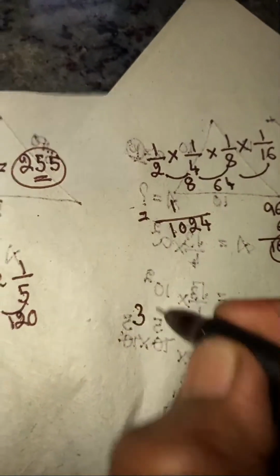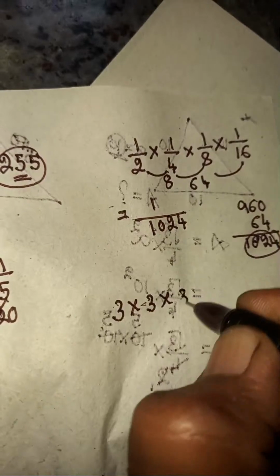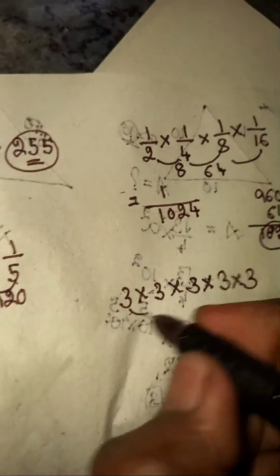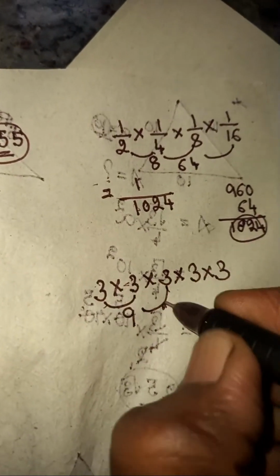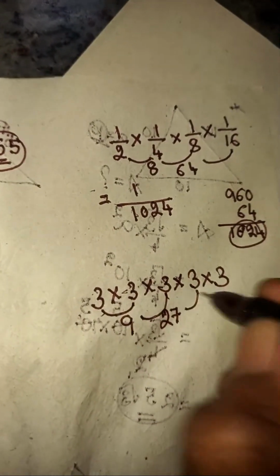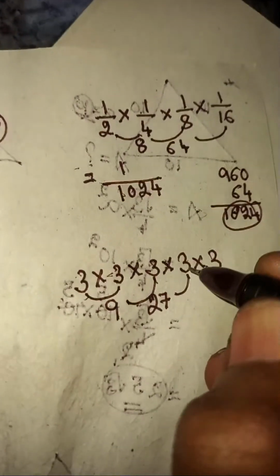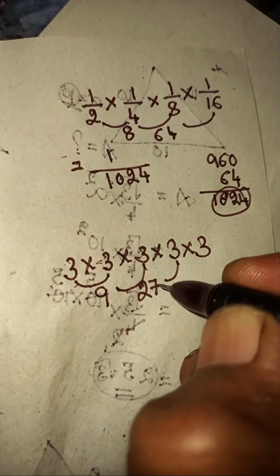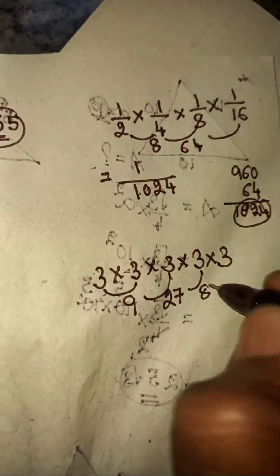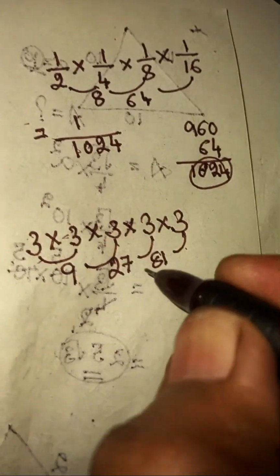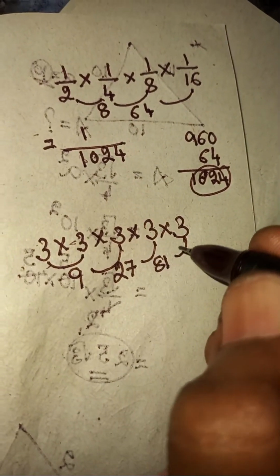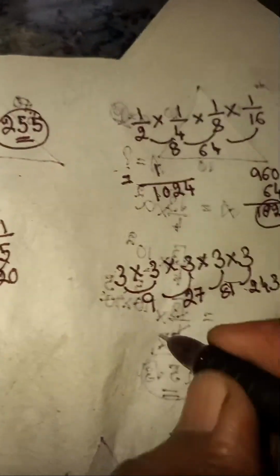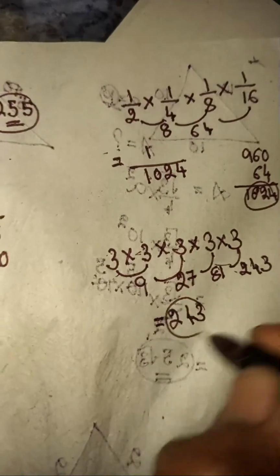Let's multiply more numbers. 3 times 3 times 3 times 3 times 3. Here also 3 times 3 is 9. 9 times 3 is 27. 27 times 3, you can multiply. 3 times 20 is 60 and 3 times 7 is 21. 60 plus 21 is 81 and 81 times 3. 3 times 80 is 240 and 3 times 1 is 3, so it is 243. This is completely equal to 243.